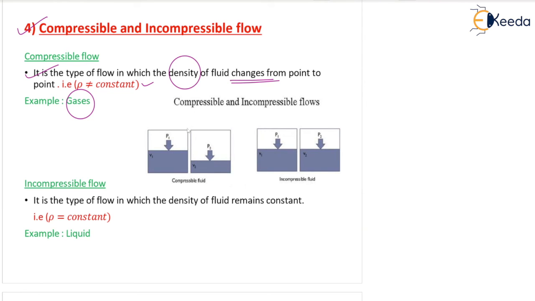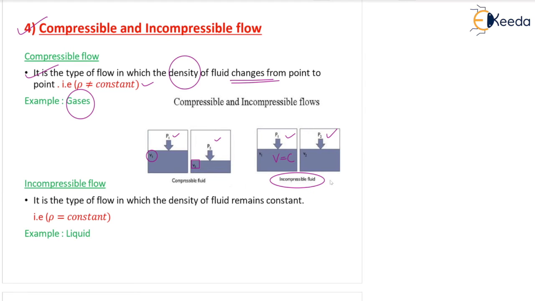Look at the figure given below. Compressible fluid: you can see pressure is P1 and here pressure is P2. With the applied pressure P2, let us say P2 is more, the fluid is compressed. You can see the volume is decreased. Look at this, V1 and V2, volume is decreased. So it is compressible fluid. But if you are applying different pressures P1 and P2, and there is no change in the volume, volume is constant, V equal to C, so that is a good example of incompressible fluid.